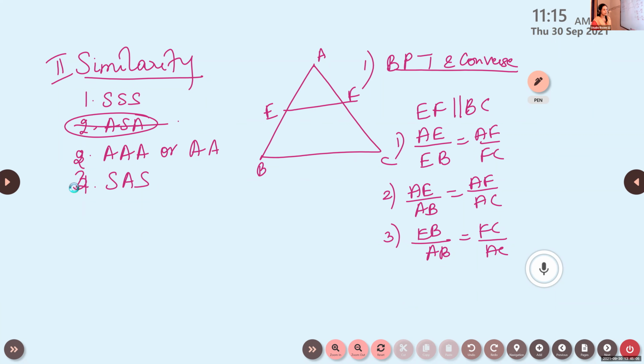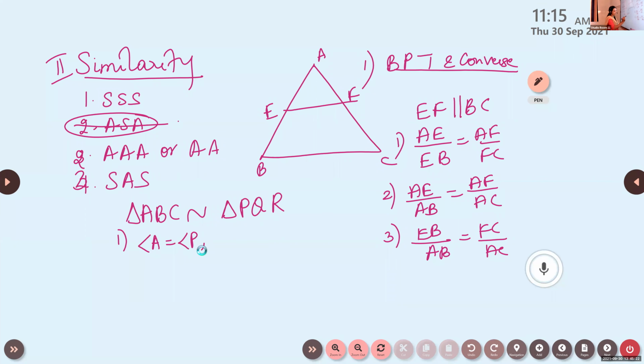Now listen, suppose two triangles are similar, suppose triangle ABC is similar to triangle PQR. What conditions are satisfied?